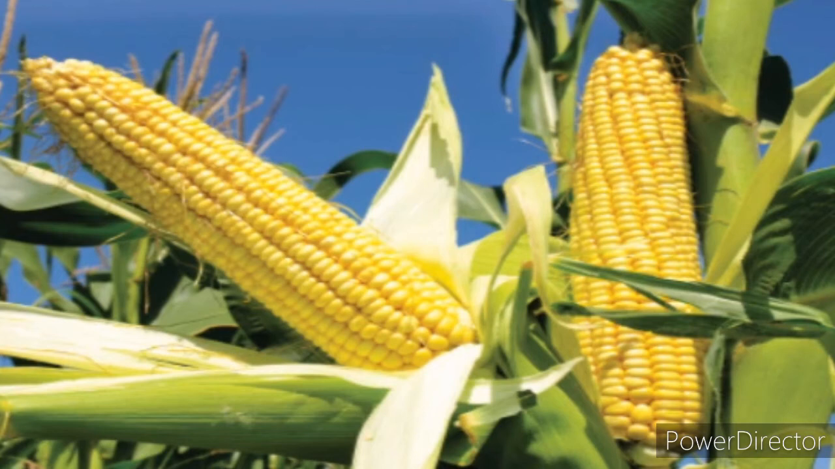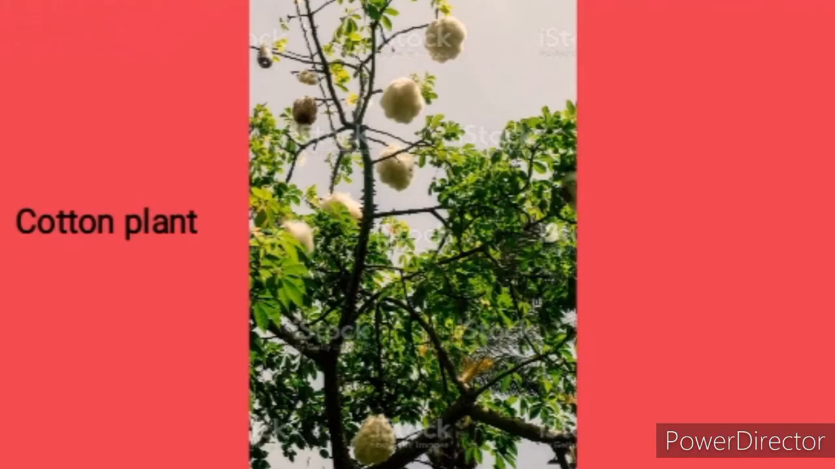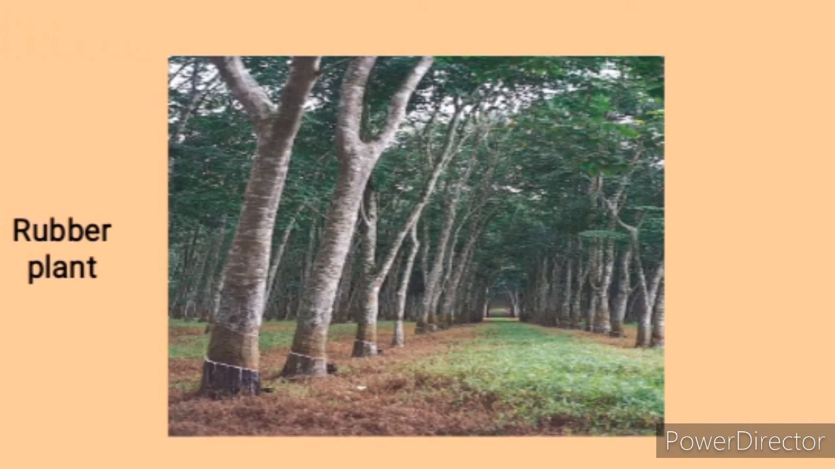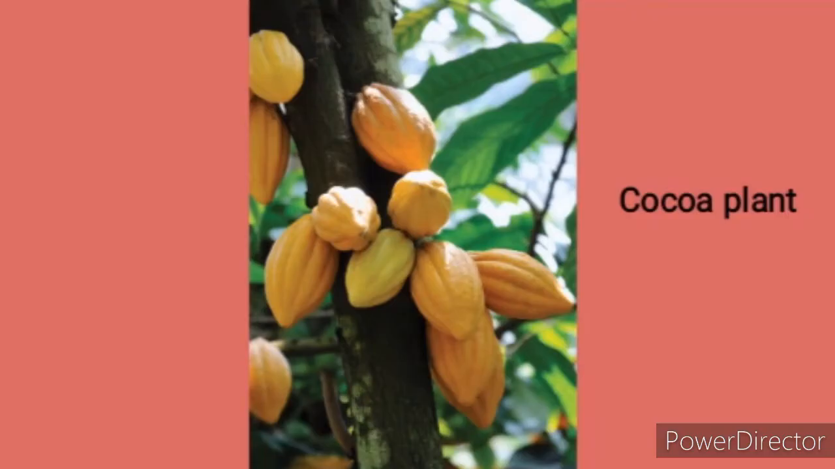Now let's look at some examples of cash crops. This is cotton. This is rubber, it's a cash crop too, and this is cocoa, it's also a cash crop.